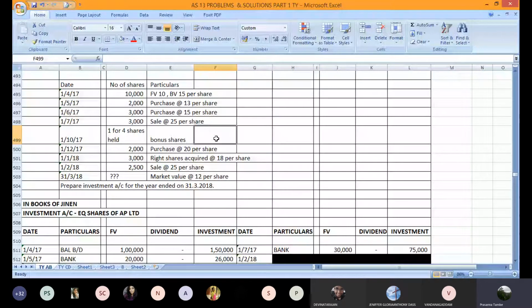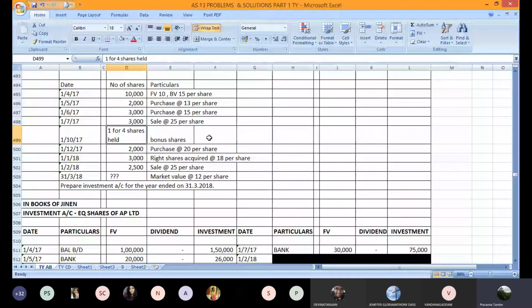How many shares are we holding at this point in time? 12,000. Yes, we are holding 12,000 shares at this point in time. So our ratio is 1 share for every 4 shares. How many shares will you get? 3,000. Yes, 3,000 will be the bonus shares allotted.